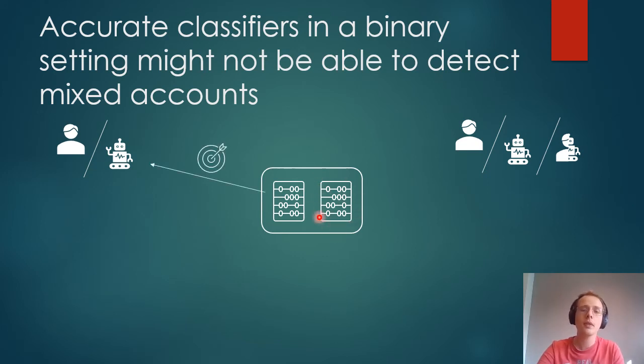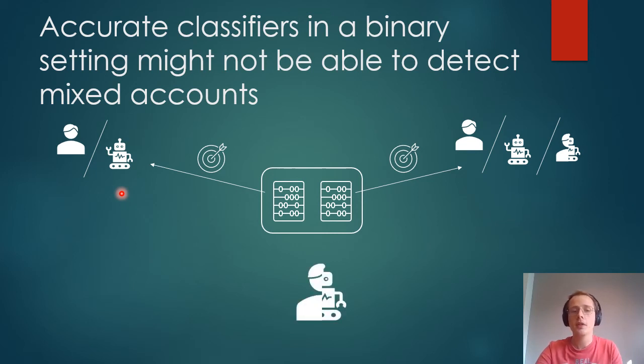Well, we found that the left classifier can be very accurate in a dataset where we only have human or bot accounts, while the right classifier is the most accurate one in a setting where we also have mixed accounts. In fact, we even found that the classifier on the left was not able to detect mixed account activity.